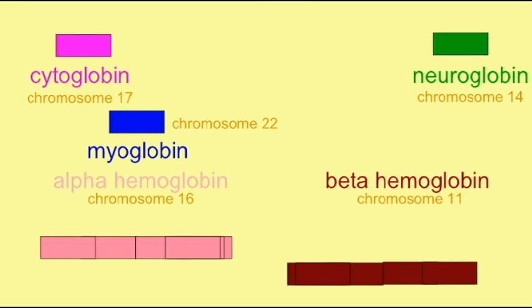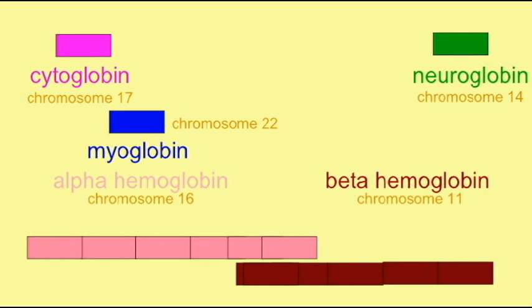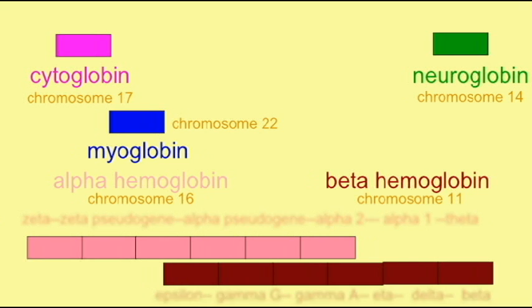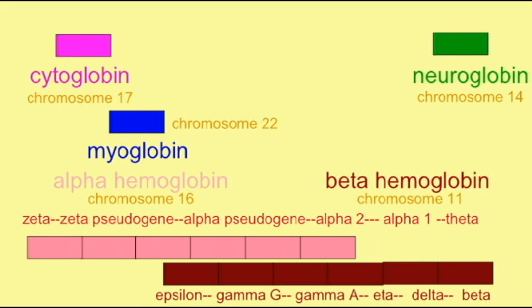The beta hemoglobin ancestor on chromosome 11 in humans was subsequently duplicated to form the epsilon globin, the gamma G globin, the gamma A globin, the eta globin, the delta globin, and the beta hemoglobin.